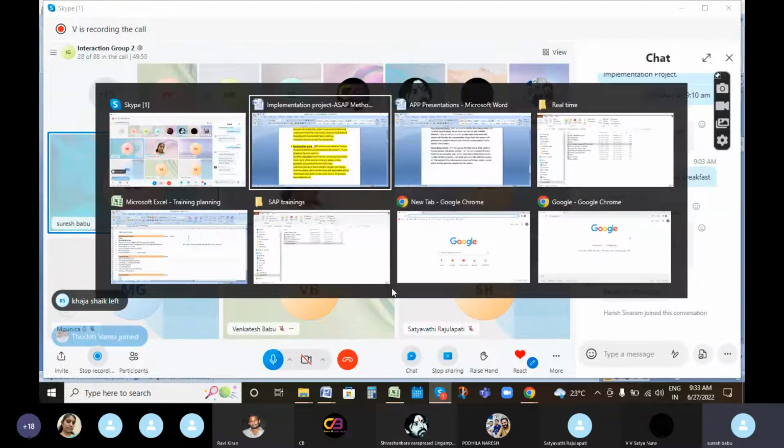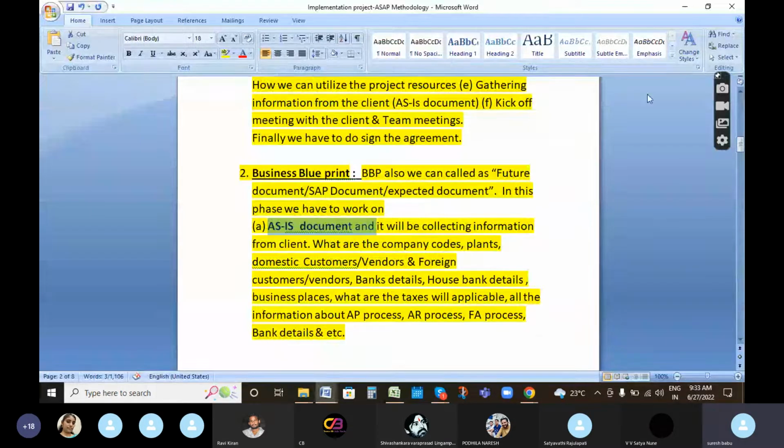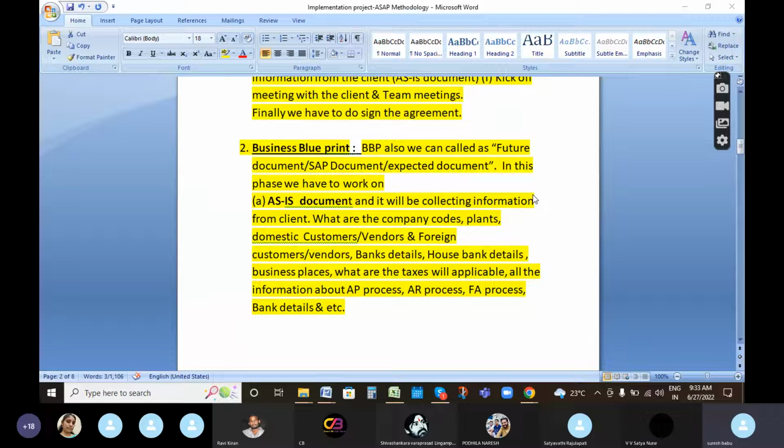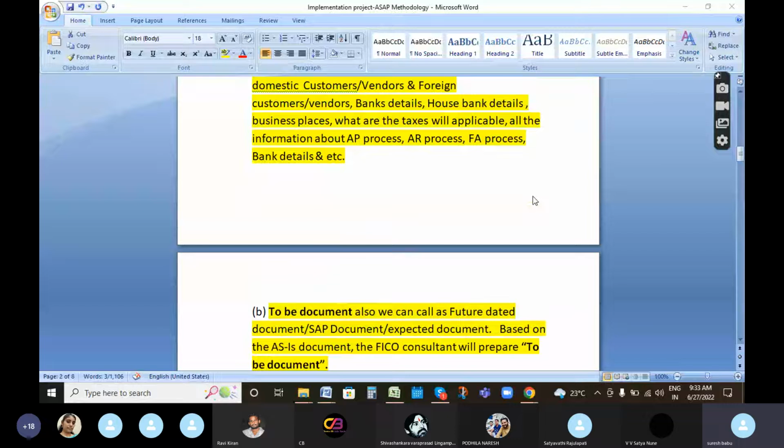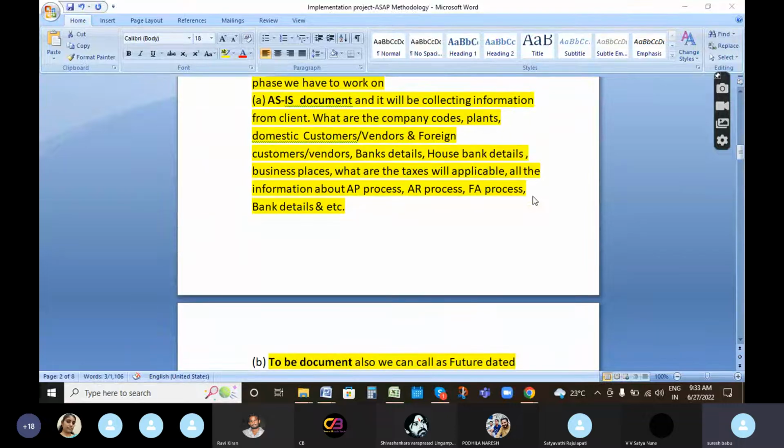Sorry for the inconvenience. So coming to the second phase, business blueprint, we can call it the future document, SAP document, or expected document. Here I will explain two points: the as-is document and the to-be document. What is the as-is document? The as-is document is collecting information from the client. The FICO consultant or functional consultant will collect the information from the client.